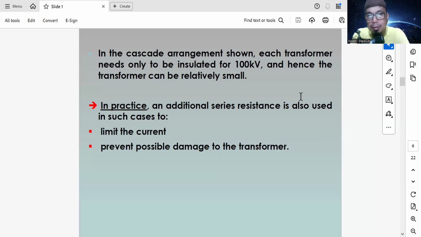Using the series resistance limits the current and prevents damage, because high voltage or high current will damage the transformer, since the current rating of the transformer is not high.